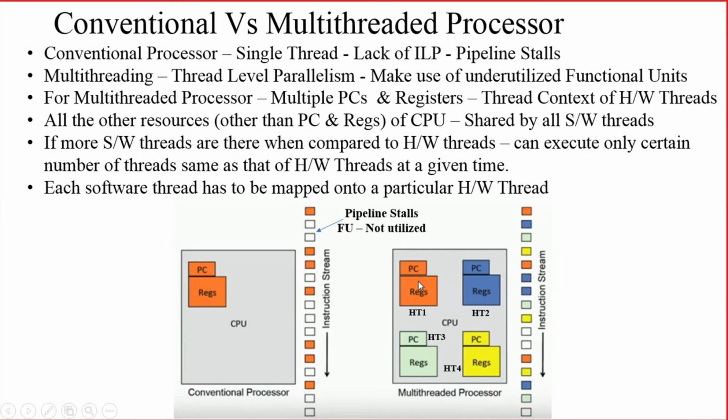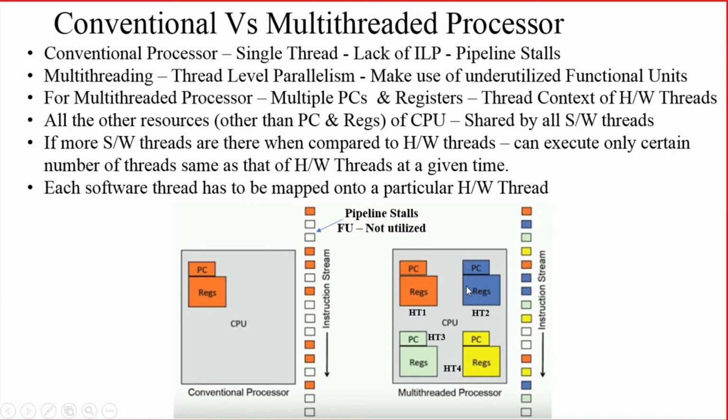In a multi-threaded processor, several hardware threads will be there. Each hardware thread has a PC and its associated architectural registers. Each software thread which I have written in the program will be mapped onto one particular hardware thread.